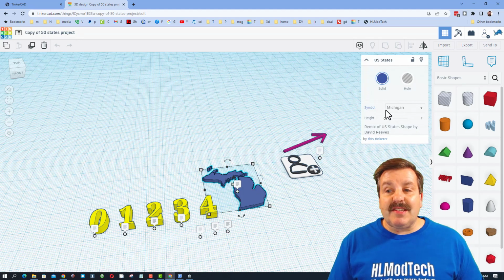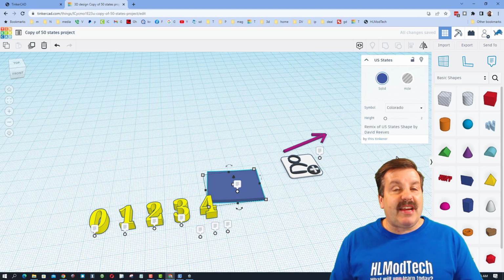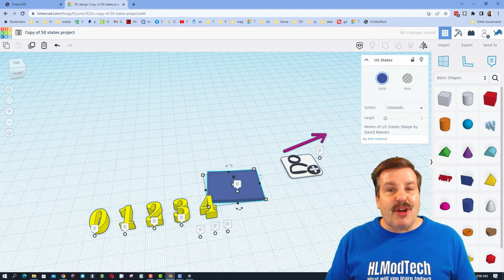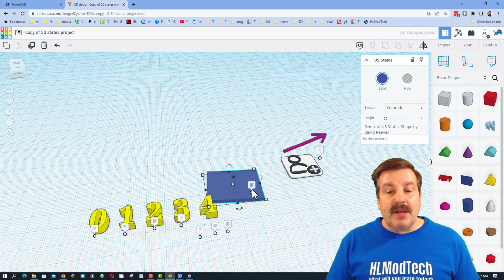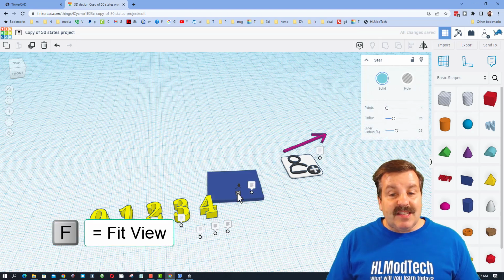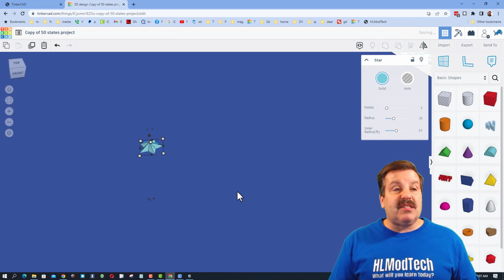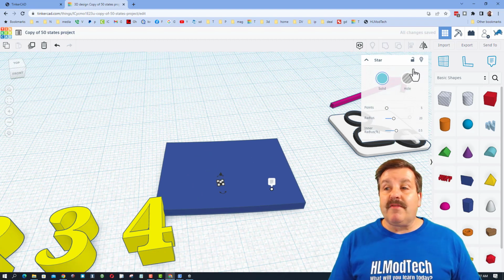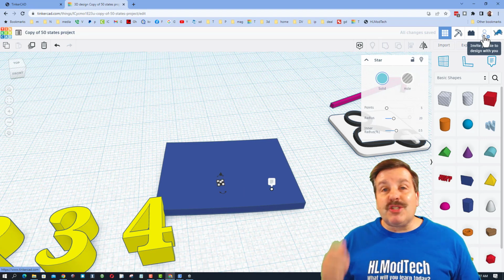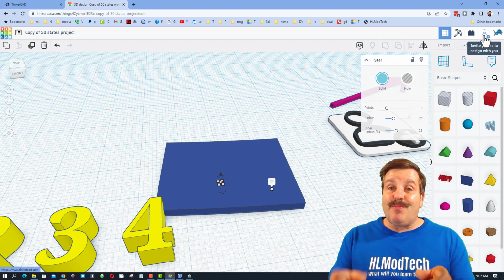All you do is click on the state and change it to your state. Whatever state it is, you can share it back with me. If you want to tell me a little bit about it, you can fill in the note. You can tell me the city. And then if you see this tiny little star, if we do F for fit view, you can just use the arrow keys to nudge that to where you live. When you're done, hit share, ship it back to me, and I'll add you to the big map.